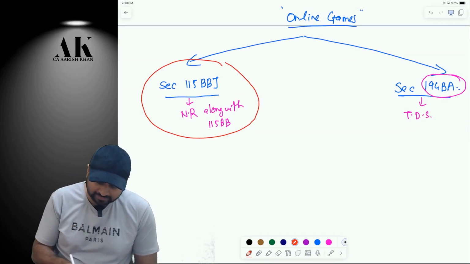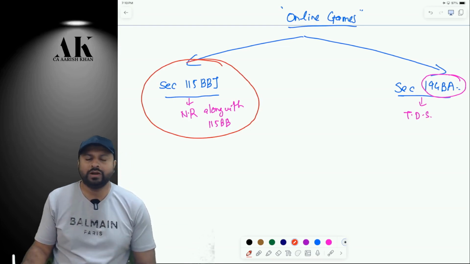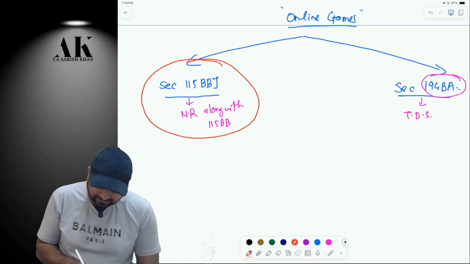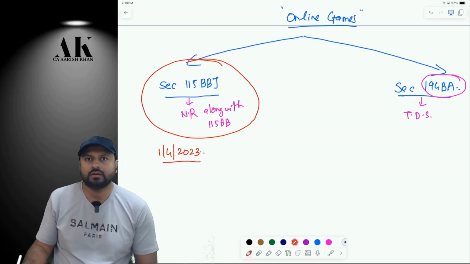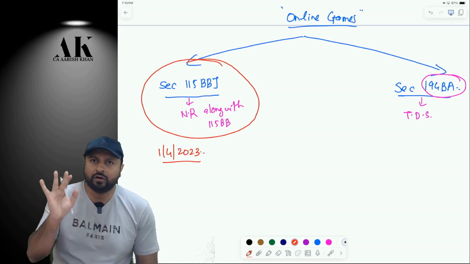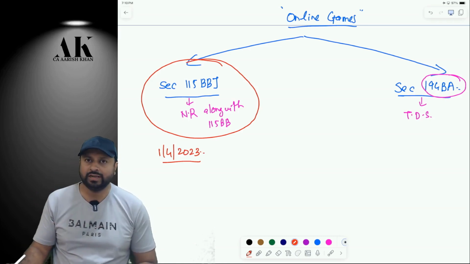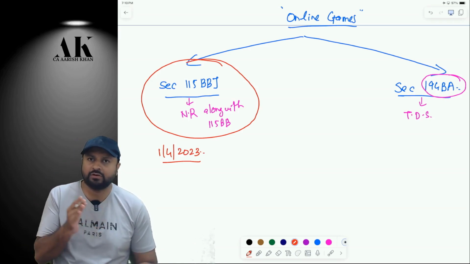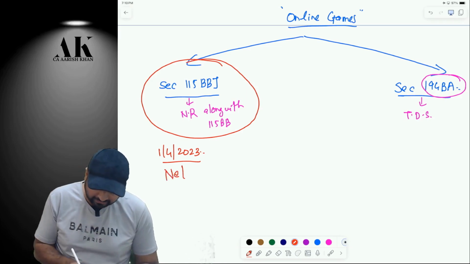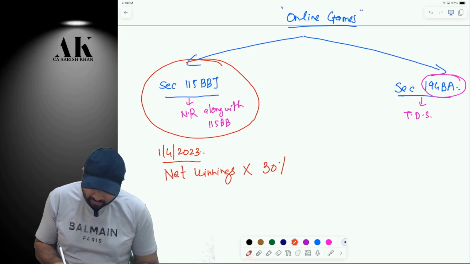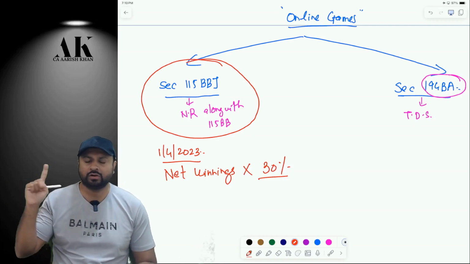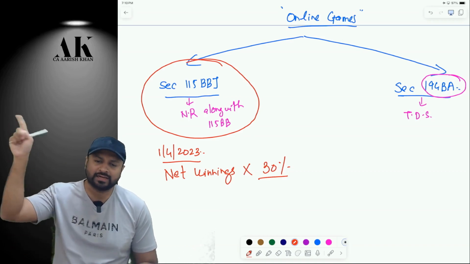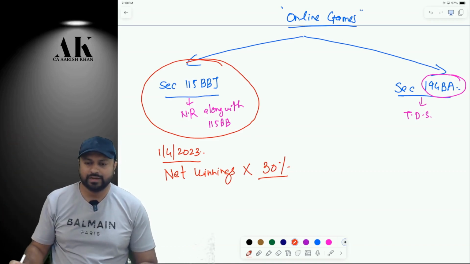What is 115BBJ? 115BBJ says that with effect from 1st of April 2023, if you earn anything in online games, then your net winnings will be taxable at a flat how much? 30%. Just like lottery, crossword, puzzle, horse race, etc. Okay? It will be taxable at 30%.